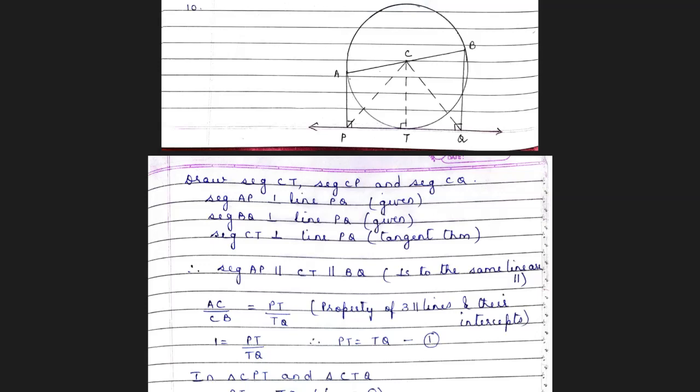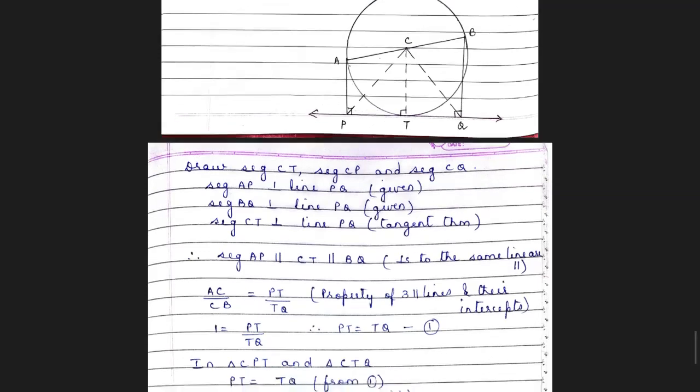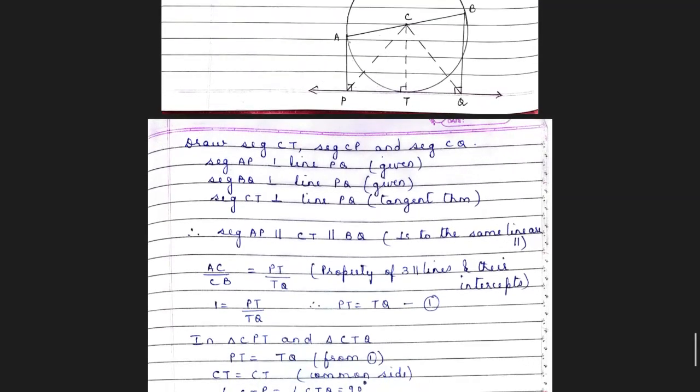Now using property of three parallel lines and the intercepts, AC upon CB is equal to PT upon TQ. AC upon CB is 1 because both are the radii of the same circle. Therefore, PT equal to TQ. Now, if I consider triangle CPT and CTQ, I get PT is equal to TQ from 1.